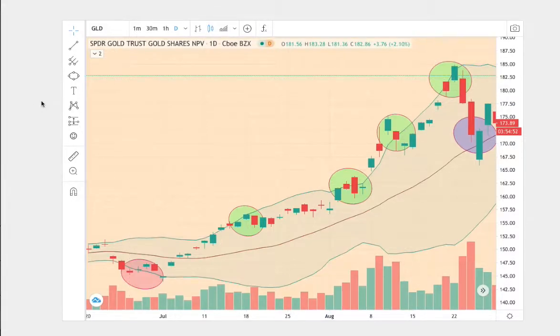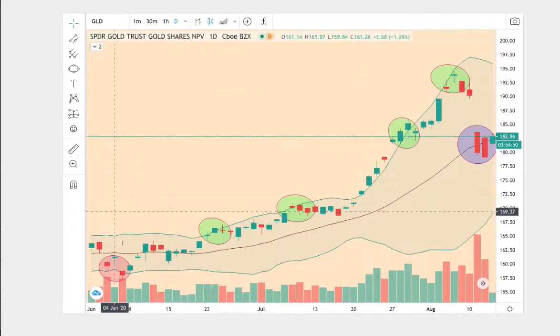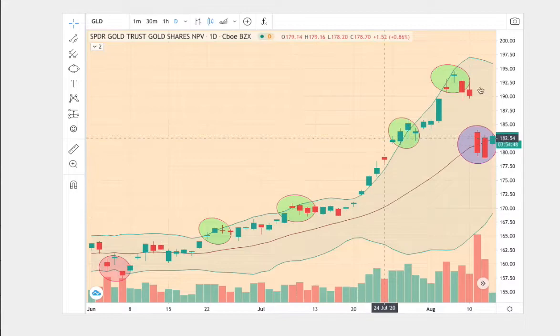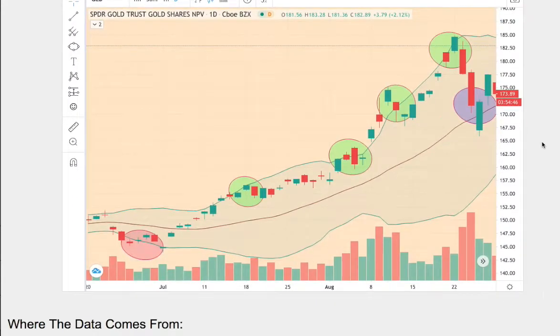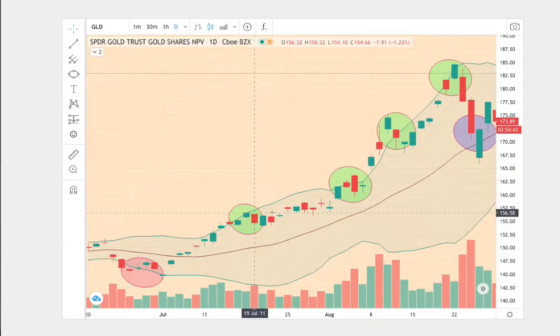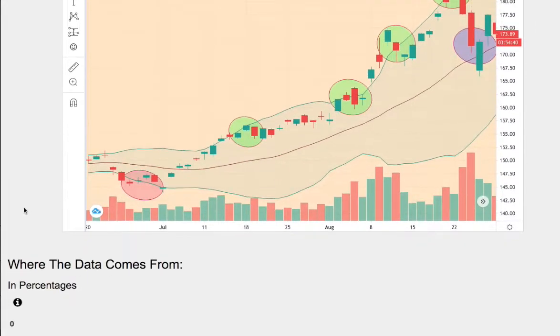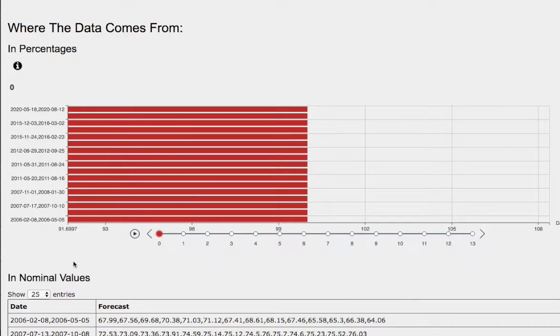So let's begin comparing both of the trends. What we have here on the current trend is 1, 2, 3, 4, 5, 6 points. And the trend in question also has 1, 2, 3, 4, 5, 6 points. So there's reason to believe if the trends and patterns are somewhat the same, the outcome and forecast should be fairly the same.